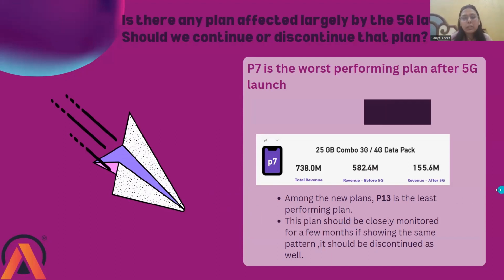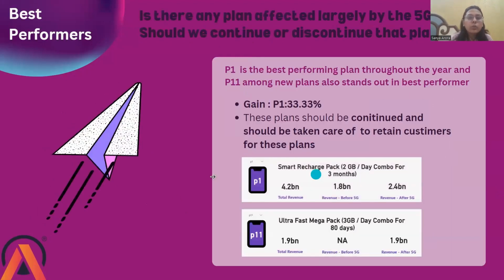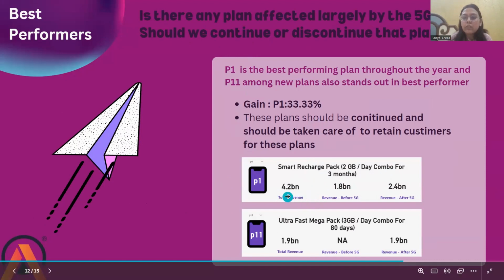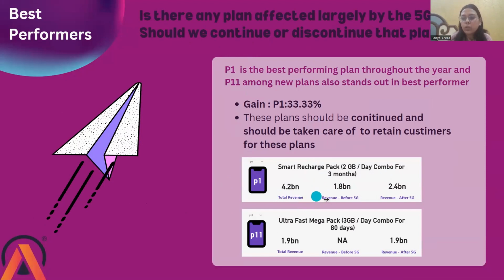Now let us look at best performers as well. So here, if we will see, clearly we saw P1 was our best performer. We had a gain of 33.33% in our revenue. And from this snippet as well, we can see 4.2 billion is the total revenue before and after 5G. So 1.8 billion is before 5G. After 5G, it's 2.4 billion. Hence, we had a gain.